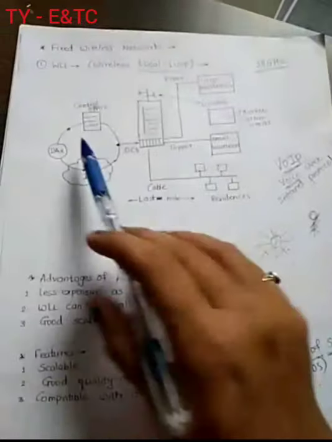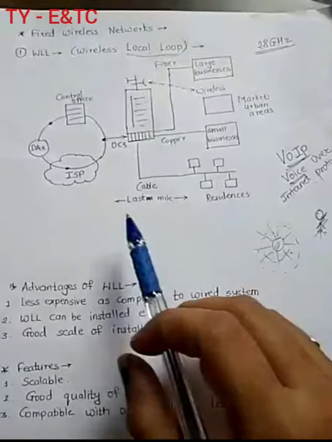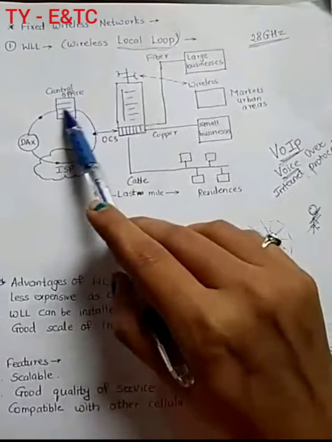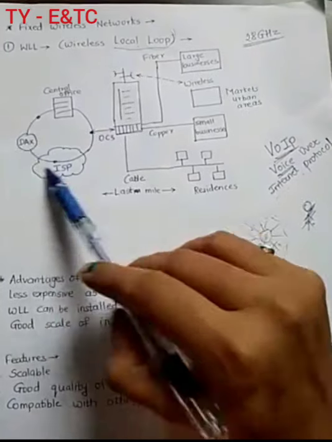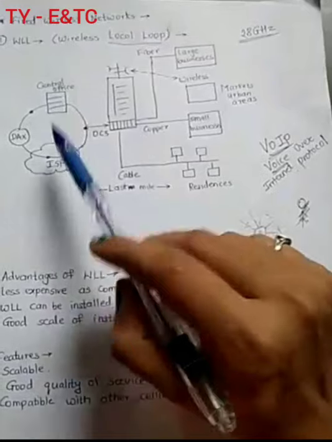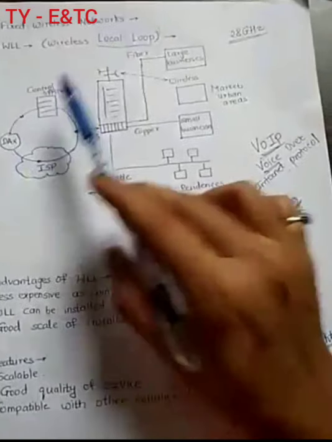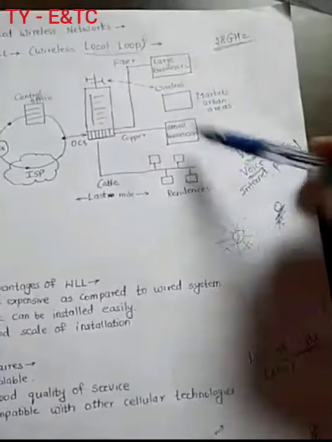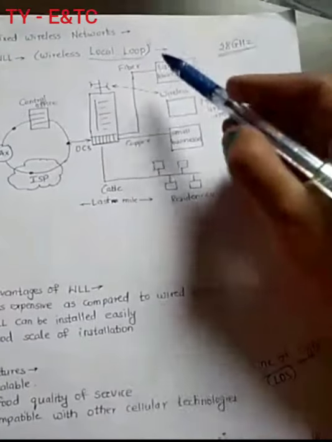Correct. Now, here in the architecture shown, what you can see here is that we are having office areas which are connected through the ISP, which means it is a part of internet connectivity. This central office you can connect to other parts of the network or other different areas with the help of the internet. Correct.